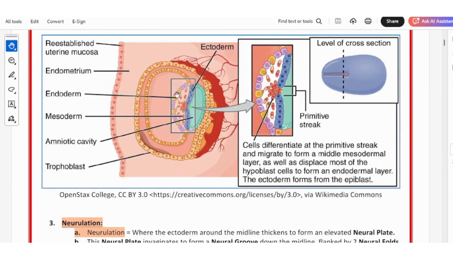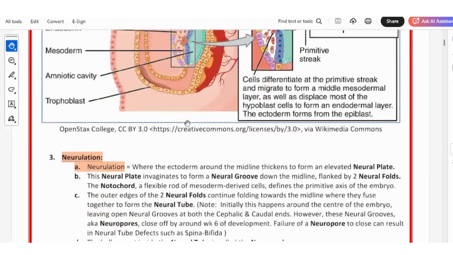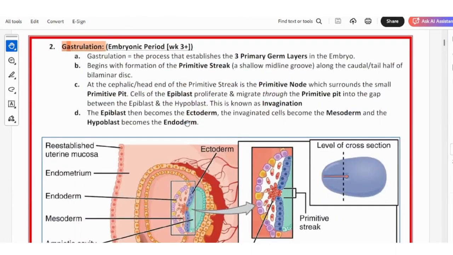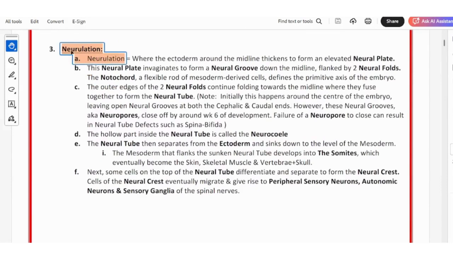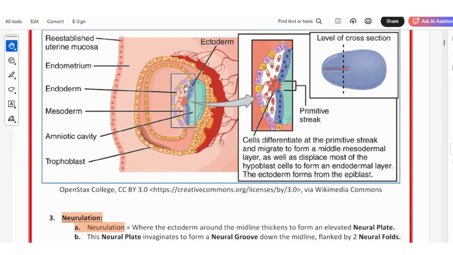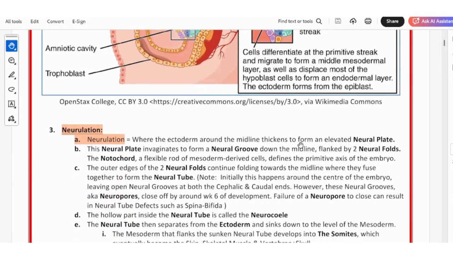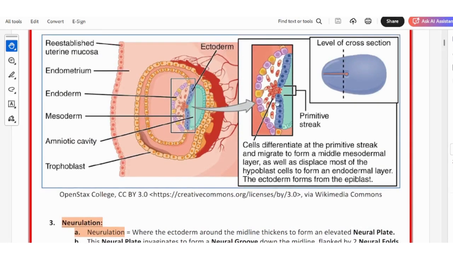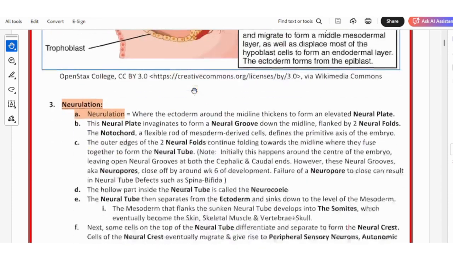Epiblast is ectoderm and hypoblast is endoderm, and the middle portion, the invagination, has now become the mesodermal layer. Okay, so this was the second stage. Now, neurulation. What is neurulation? It is where the ectoderm around the midline thickens. The ectoderm, which was formerly the epiblast, thickens to form the neural plate.